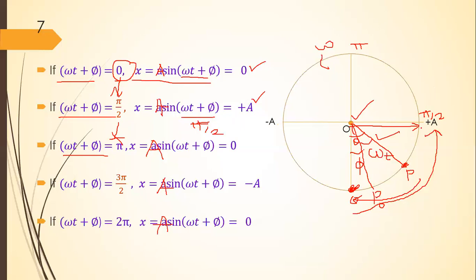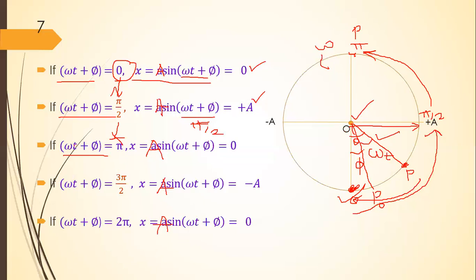When particle reaches this point, this angle is pi by 2, phase is pi by 2. When particle P reaches this point, its phase will be pi, that is 180 degrees. Particle started from this position to this position, then phase will be pi by 2. Now, when particle moves from this pi by 2 to pi, what will happen?